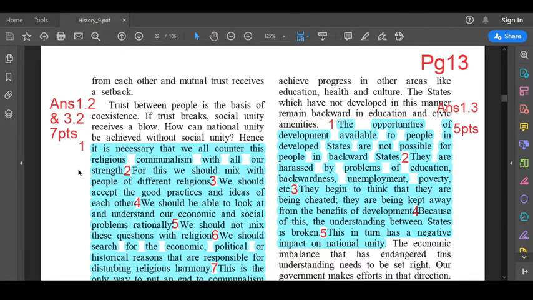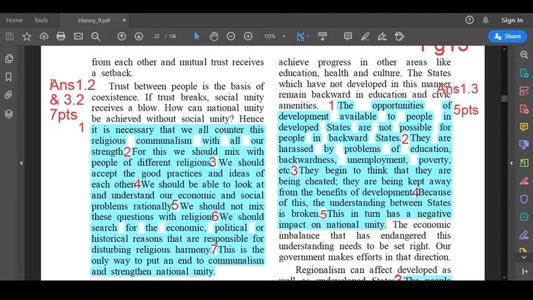Answer 1.2. First point. It is necessary that we all counter this religious communalism with all our strength. Second, for this we should mix with people of different religions. Third, we should accept the good practices and ideas of each other. Fourth, we should be able to look at and understand our economic and social problems rationally.